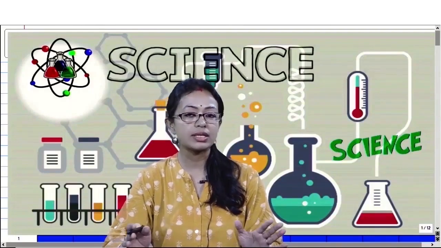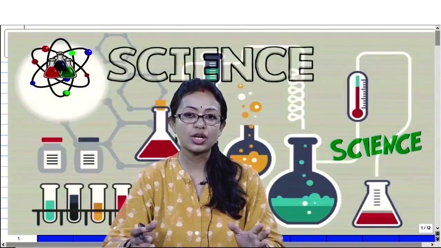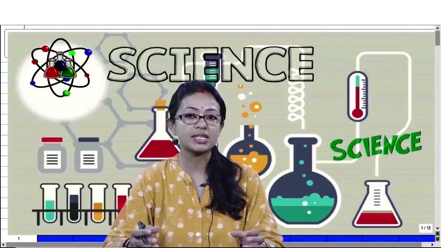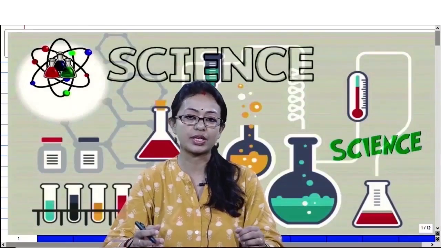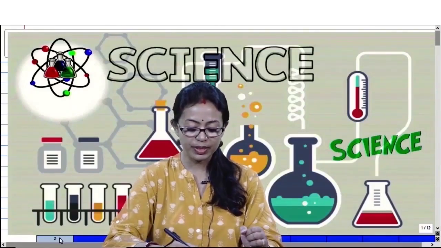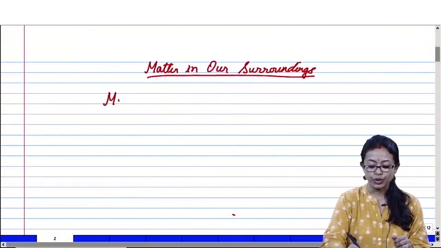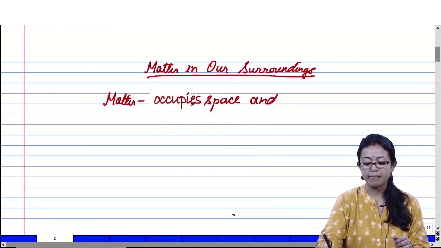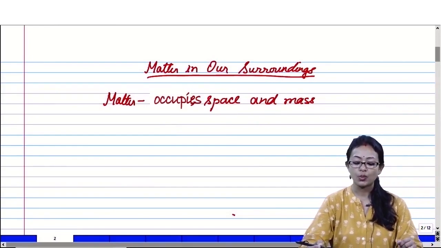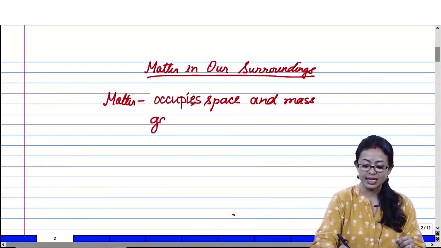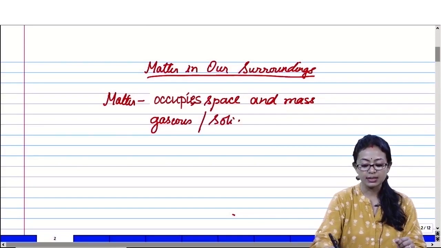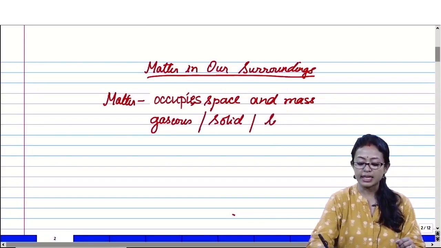Is matter all this? What is its nature? What is its kind? What are its properties, its characteristics? This is what we are going to study today. Fine. So let's start with it. Matter, as I told you, is something that occupies space and has mass. This is what we had understood about matter so far, whether it is in the gaseous state or in the solid state or in the liquid state.